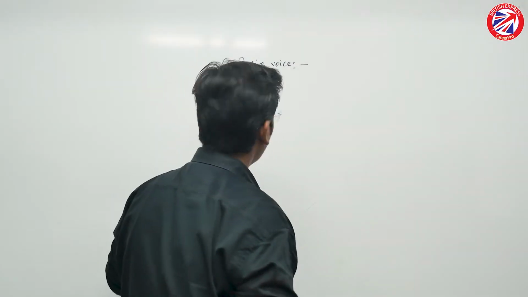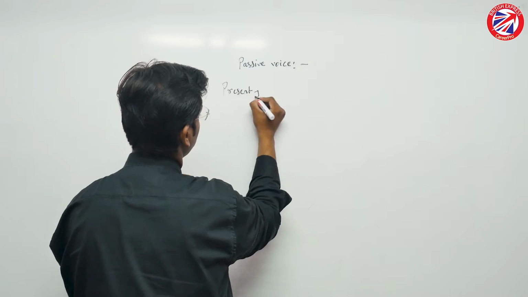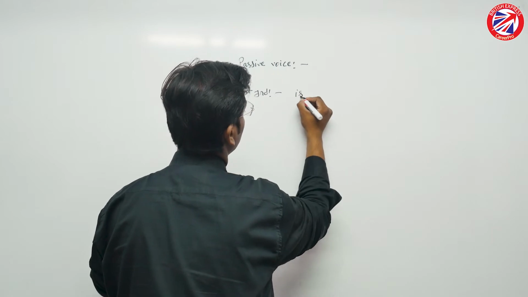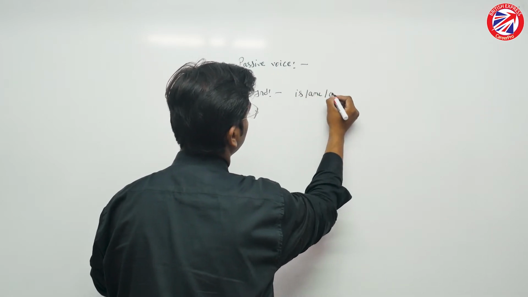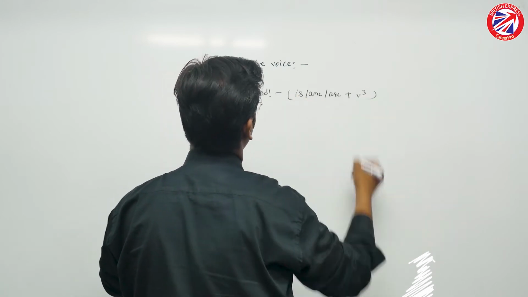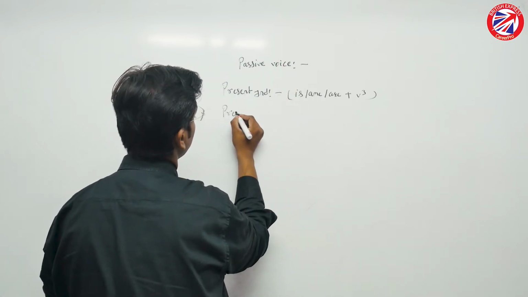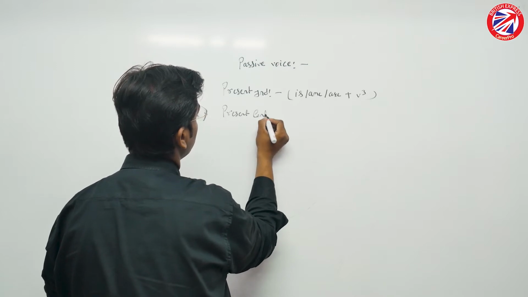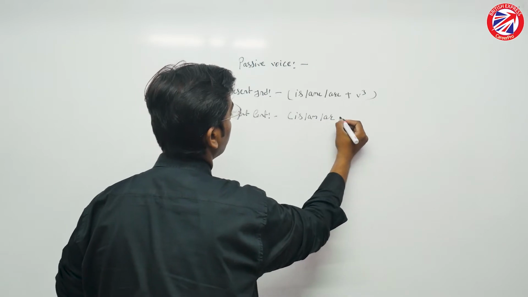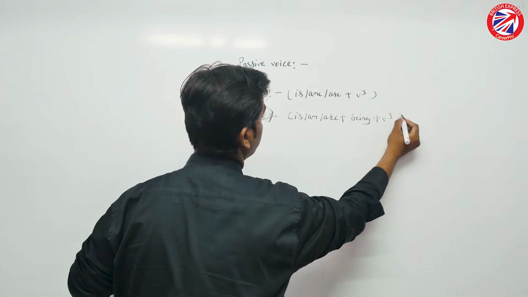So in this, first we will write down about present indefinite. And the rule is: object plus verb's third form. Then if we talk about the present continuous one, in this we will use is/am/are plus being plus verb's third form.